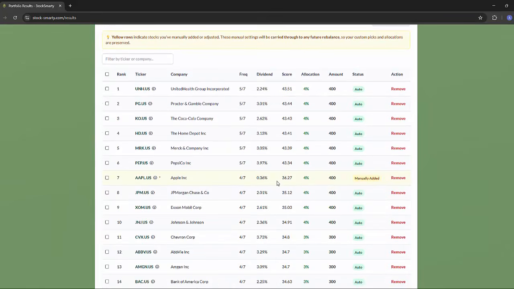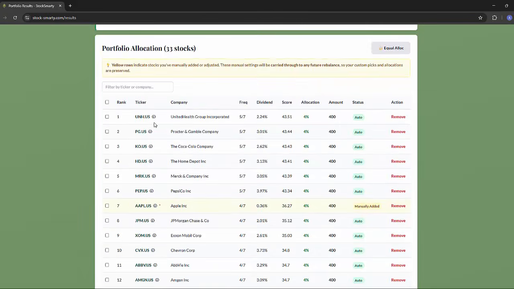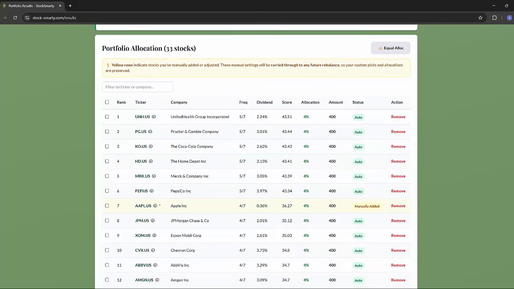So it gets a score if it's found in our existing dividend portfolio. In this case, it appeared in 4 out of 7 ETFs, but the dividend score was low, meaning it gets a lower overall score allocation, even though we all know that Apple is a relatively strong performer. At the same time, if you wanted to remove a stock, as for example you haven't got any faith in Johnson & Johnson, you can do so, click remove, and it will do so. If you want to remove multiple stocks, you can select one or more, and then we have the option to remove selected stocks up here.